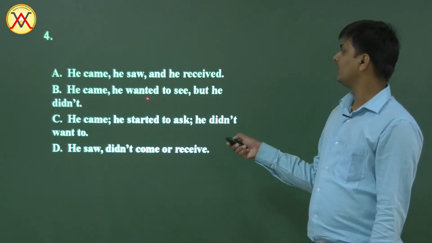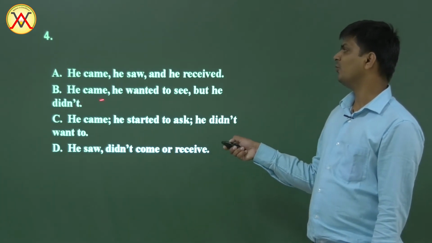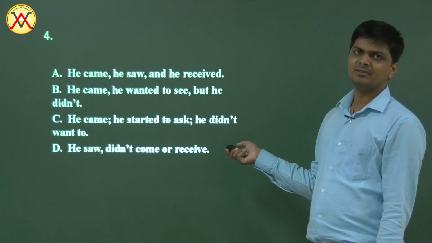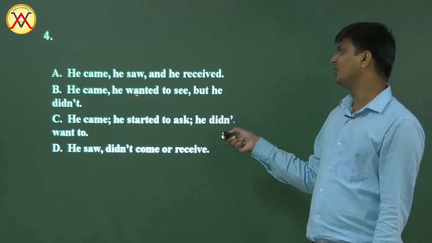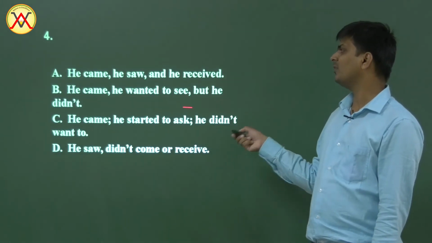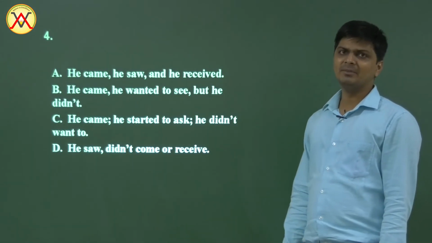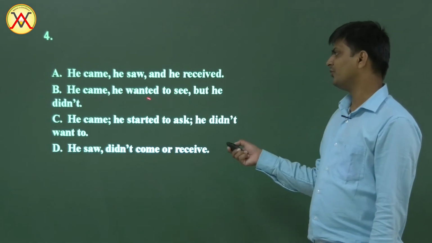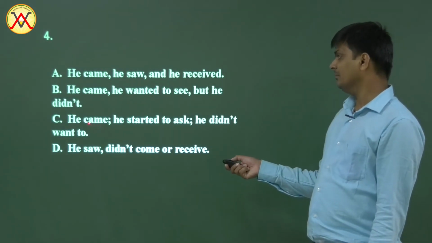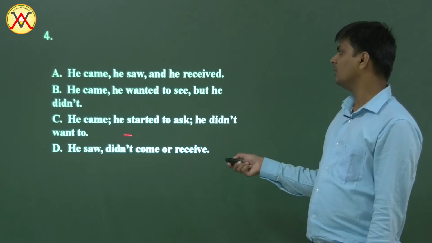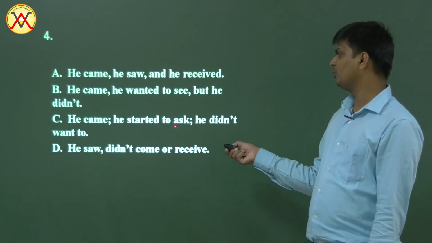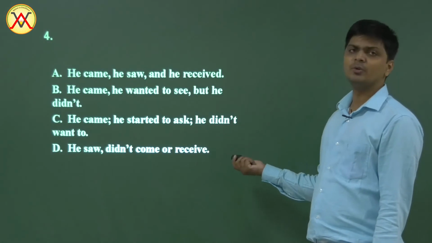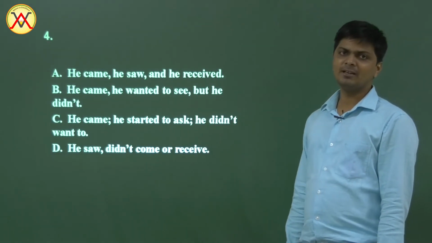He came, he wanted to see, but he didn't. Here the parallelism is being violated. Here it is just came, and then here it is wanted to plus first form, and then he didn't. It's all amiss, so we'll not consider this. Third one: he came, he started to ask, he didn't want to. Again here second form, then started to ask, started to plus first form, and here didn't want to. It's again a violation of parallel structure.